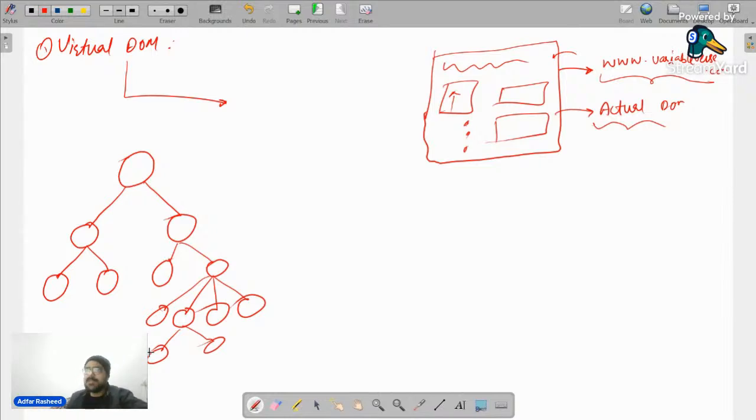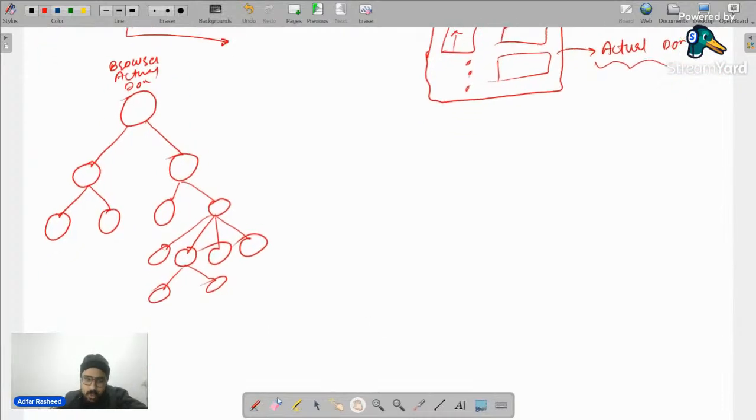Now React says that as soon as this actual DOM, this browser DOM, will be created for this particular website, and right now I'm not doing any manipulations in it, it's static, at the same time, I will create a clone of it, a copy of the actual DOM. So React will simply do one small thing. It will simply create copy number 1 of it.